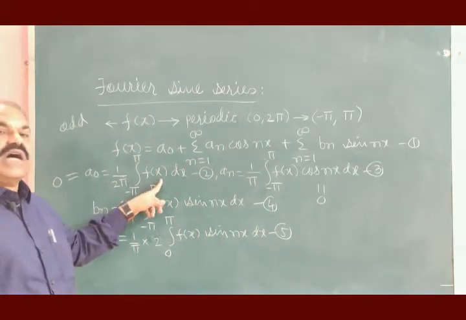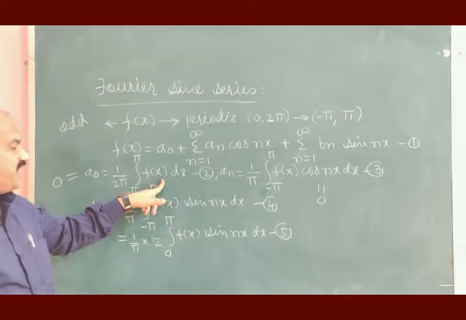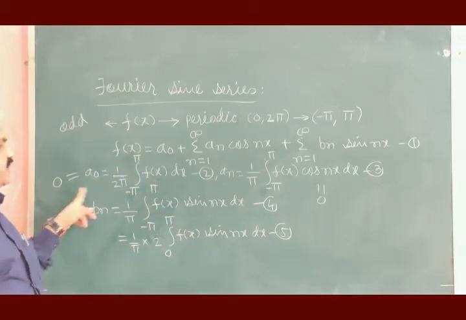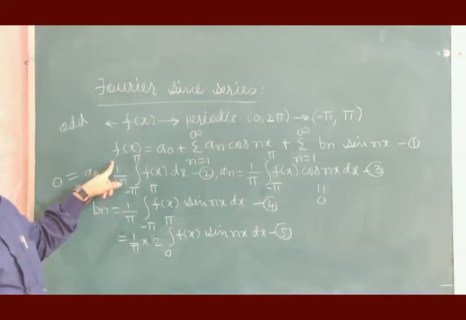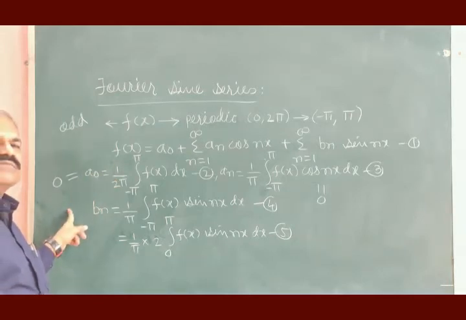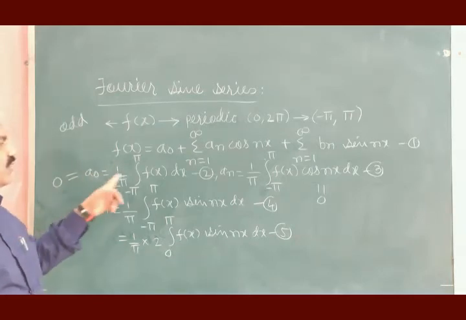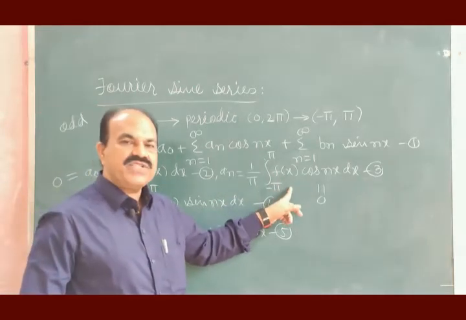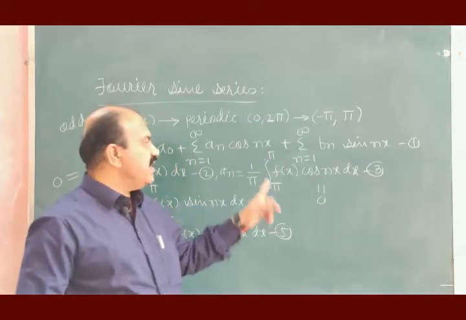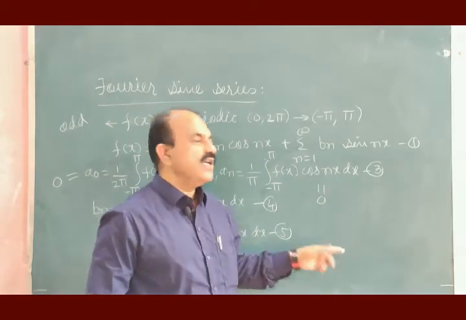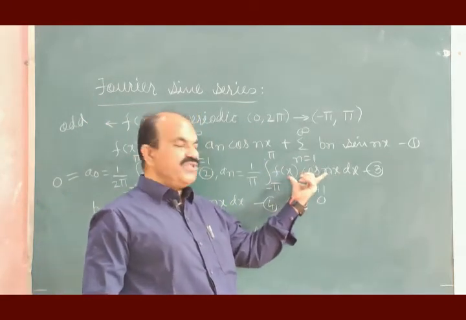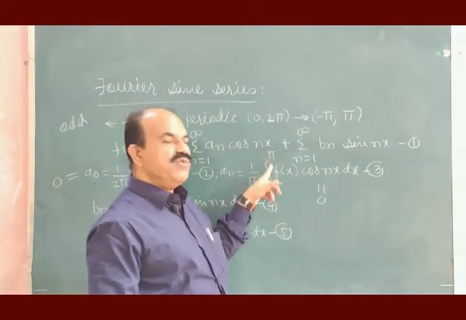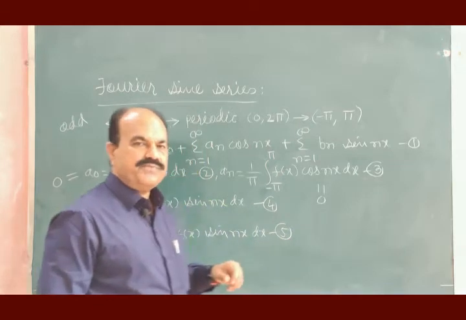F of x is odd, and therefore its integration from minus pi to pi becomes 0. 0 multiplied by 1 divided by 2 pi will be 0. That is, a0 is 0 if function f of x is odd. F of x is odd, cos nx is even, so the product is odd, and therefore the integration of this term within the limits minus pi to pi will also come 0.